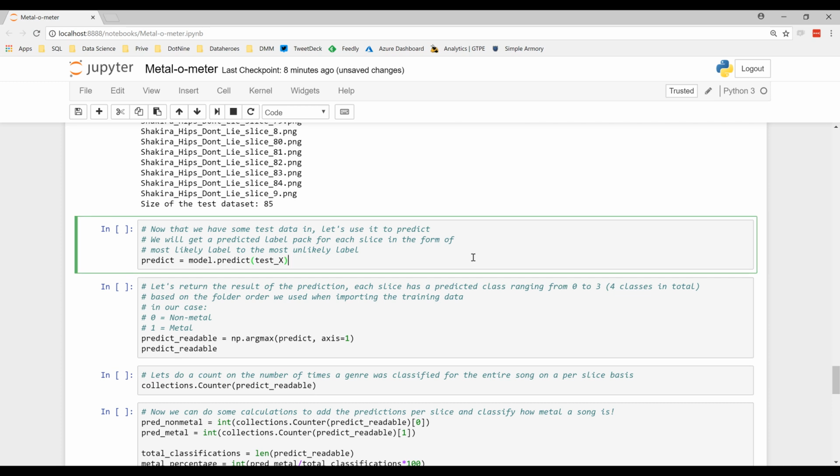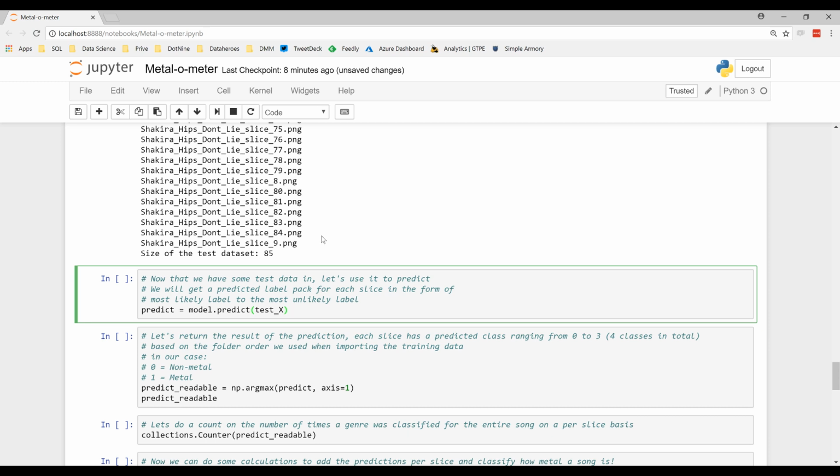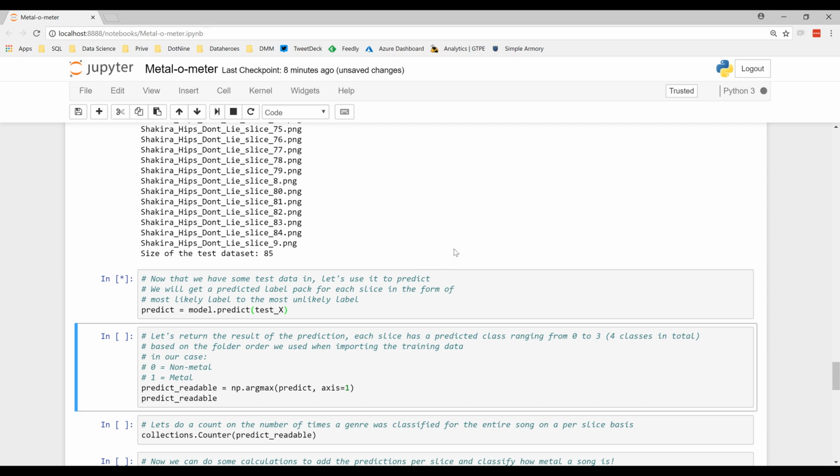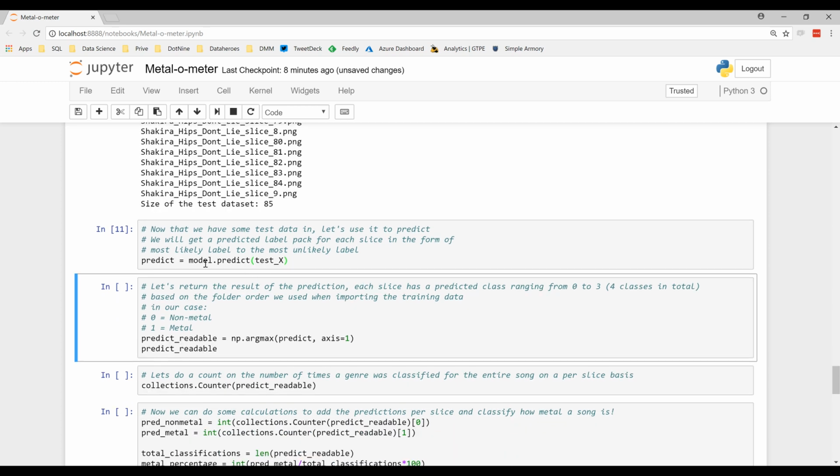We are going to predict. I'm using the predict keyword, telling it to use the model that we trained earlier, and telling it to do a prediction on all the slices inside this data frame that I'm feeding to it. So let's see how that works. Done. That was really quick, like 1.5 seconds. The prediction is done, but it's inside a variable.